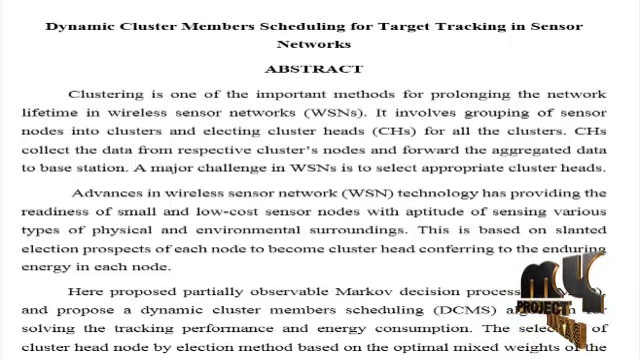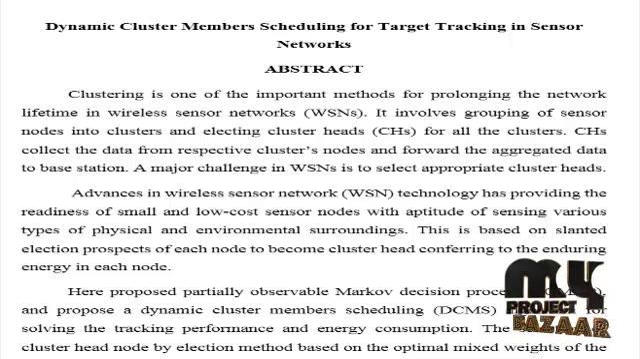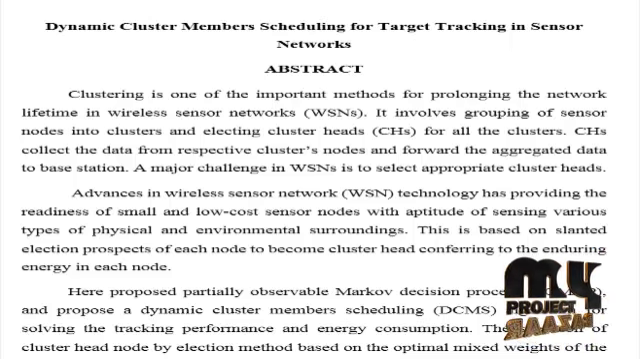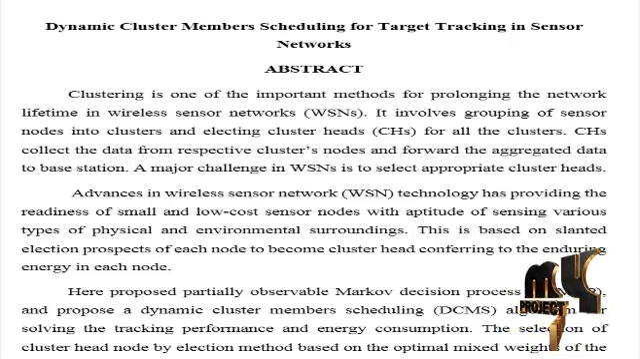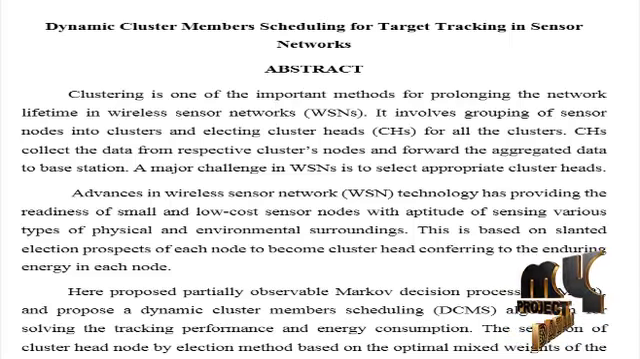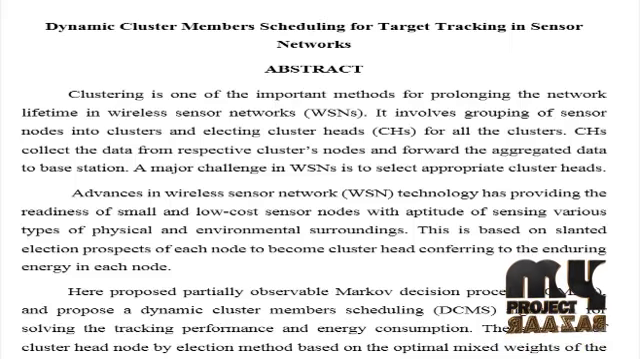Advances in wireless sensor network technology have provided small and low-cost sensor nodes with the aptitude of sensing various types of physical and environmental surroundings. This is based on the standard election prospects of each node to become cluster head, according to the remaining energy in each node. Here we propose a partially observable Markov decision process and a dynamic cluster member scheduling algorithm for solving the tracking performance and energy consumption trade-off.